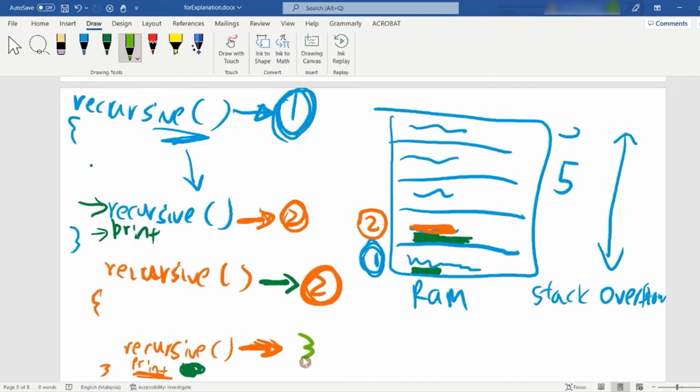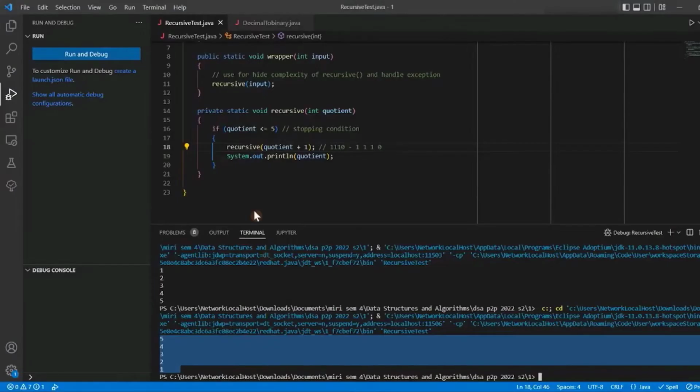So this is the third one. This third one will spin in here. It will call a recursive again, and then followed by the print statement. Let's say this is 3. Let's go for 3 now.